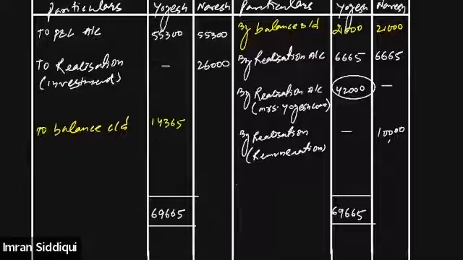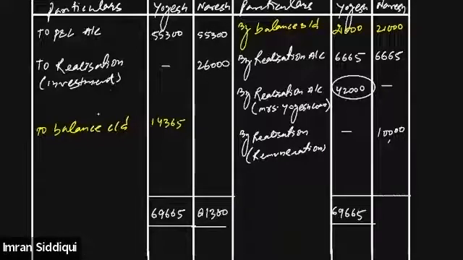And similarly, we'll do it for Naresh as well. But as you can see, Naresh's debit side is greater than Naresh's credit side. So the debit side of Naresh is 55,300, right? Plus 26,000. So totaling it, we will get 81,300 on the debit side. 81,300, right?